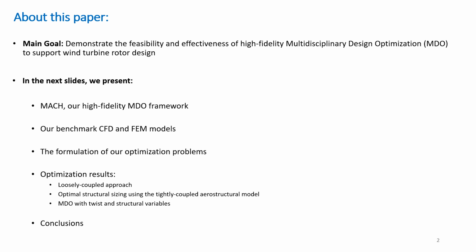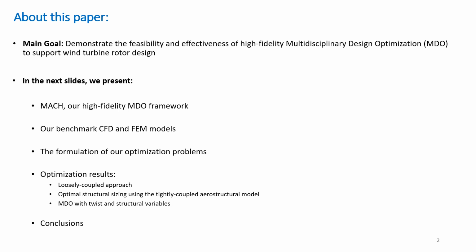In the results section, I will first go over a loosely coupled approach that uses single-discipline structural optimization for the preliminary sizing of the rotor. Having these results as a starting point, we will show how the tightly coupled aerostructural model brings quantifiable design advantages over the faster but simpler approach. Finally, we'll showcase more complex MDO cases where we use a broader set of design variables and explore different objective functions.